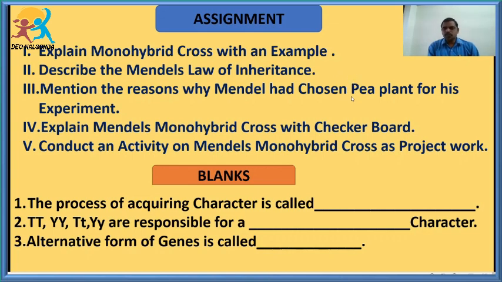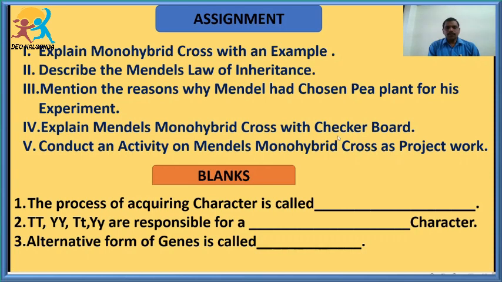And why Mendel had chosen the pea plant for his experiment. You have to write the reasons. Because the pea plant has characters like it is an annual plant, it has diversified characters, and it can undergo self pollination as well as cross pollination. You can write these points, students. And one more important question here is you have to explain this monohybrid cross by using the checkerboard. What is the other name for checkerboard? Very good, Punnett square. So you have to explain, students.